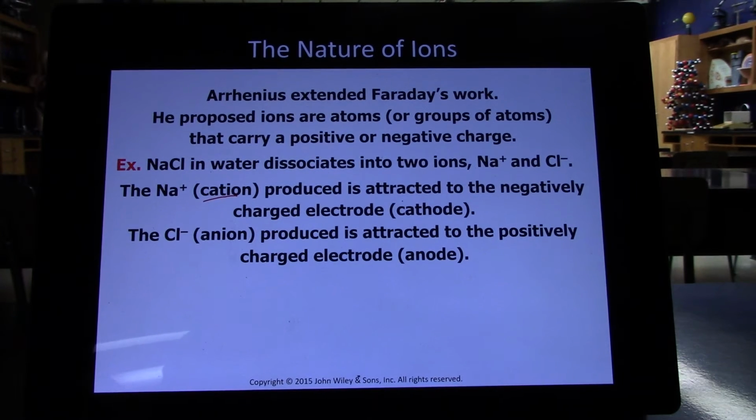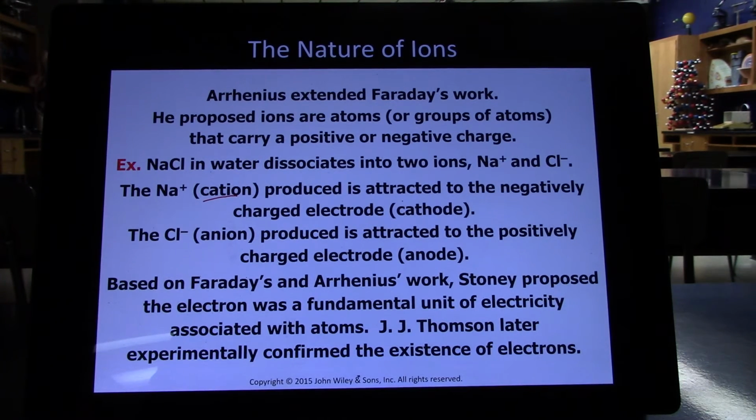Cations moved to the cathode, anions moved to the anode because opposites attract. The positively charged ions wanted to move to the negative electrode. The negative ions wanted to move to the positive electrode because opposite charges attract.